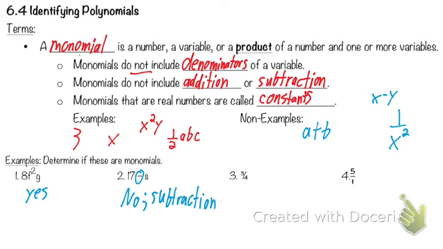Okay? On number 3, 3 over 4, is this a monomial? Yes. There's nothing that makes it not a monomial, okay? There's no addition or subtraction, and there's no variable in the denominator. Now, what about number 4?